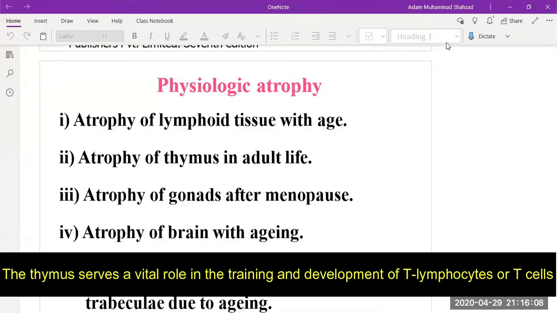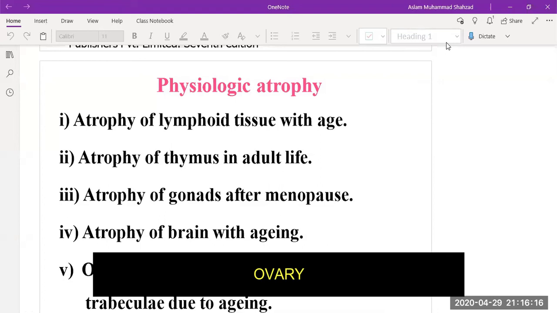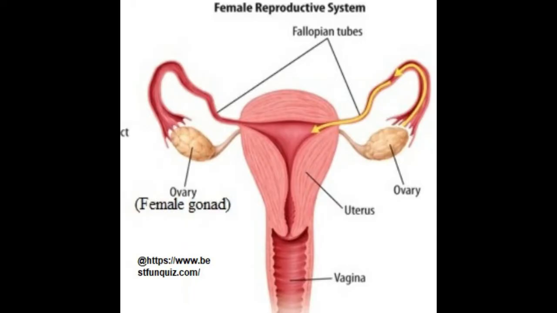Atrophy could occur in the thymus, then atrophy of the gonads after menopause. What are gonads? In the female reproductive system, ovaries are the gonads. Then atrophy of the brain with aging, or osteoporosis with reduction in size of bony trabecula due to aging. This picture is showing you a female reproductive system, the female gonads and ovary. The atrophy could occur in that area.